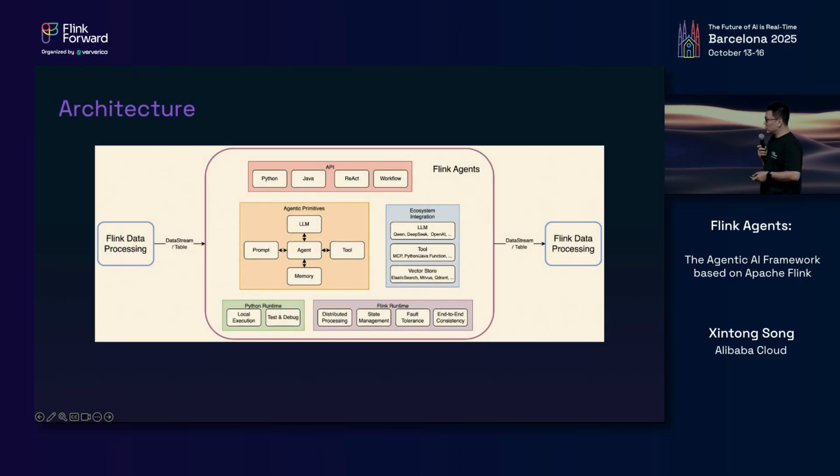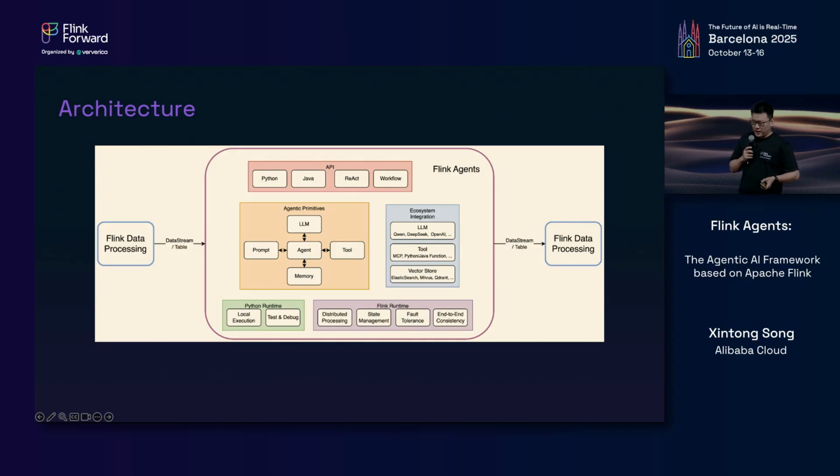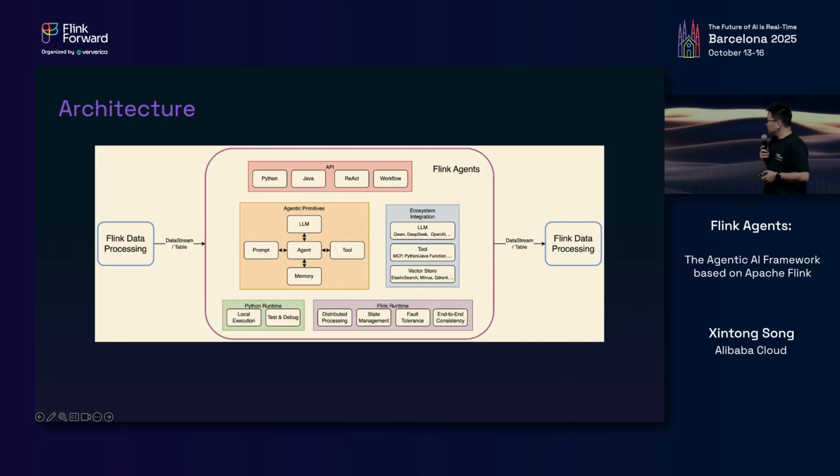So now let's take a look at what Flink Agents looks like. This figure shows the architecture of Flink Agents. We provide the agent-native concepts and primitives such as large language models, prompts, tools, memories, just like any other agent frameworks. So building agents with Flink Agents would be no different from using any other framework. It requires no extra learning.